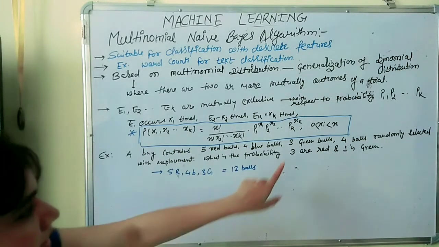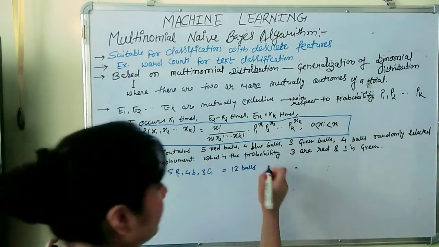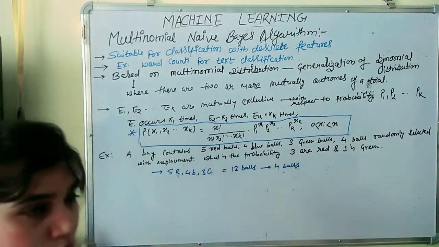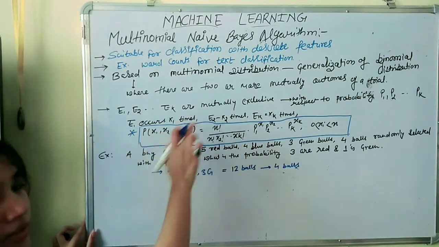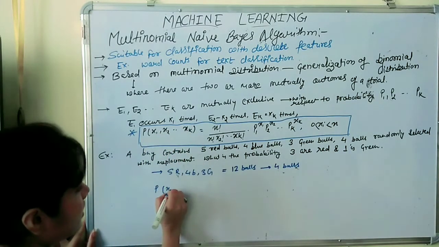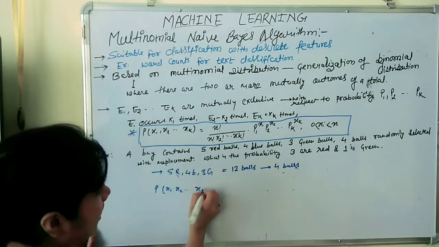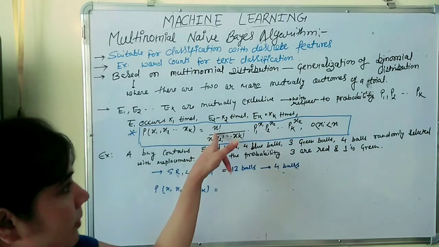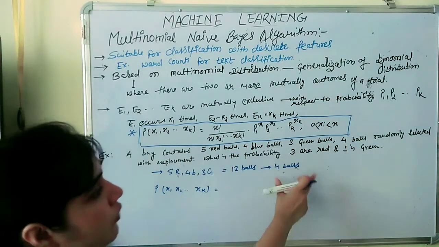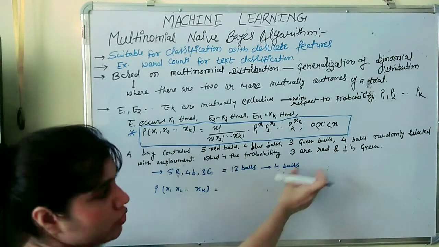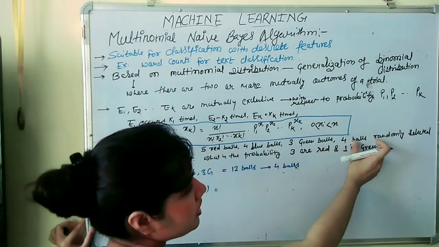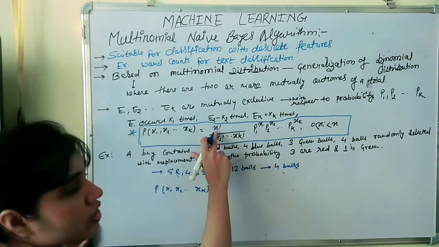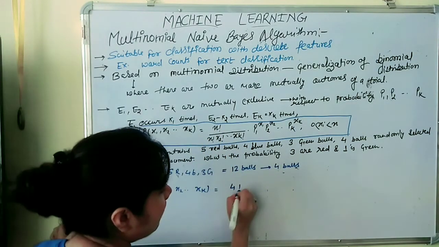Now, 4 balls are randomly selected. So we put this formula in: in place of n, we put the number of balls selected, which is 4. So we write 4 factorial.